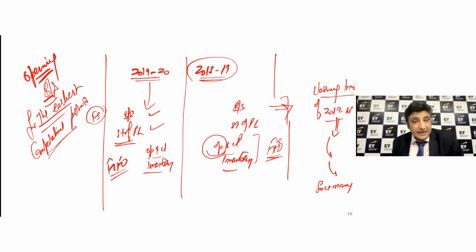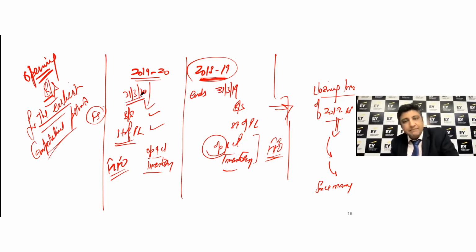Prepare the opening balance sheet for the earliest comparative period. Now, my earliest comparative period is 2018-19, right? Of course, it ends on 31st of March 19, and my current year ends on 31st of March 20, right?